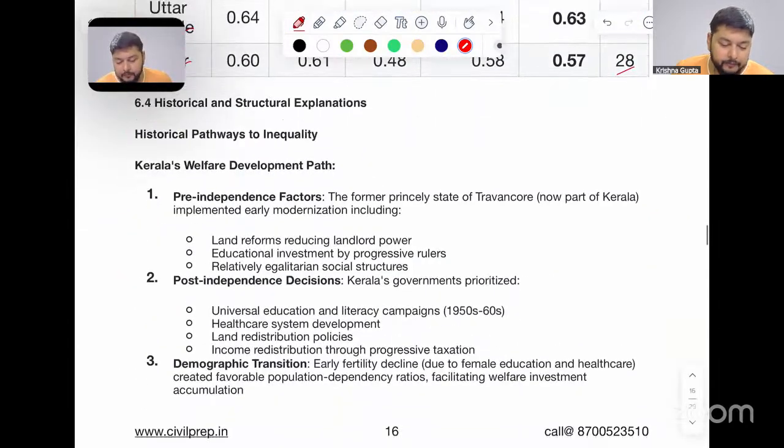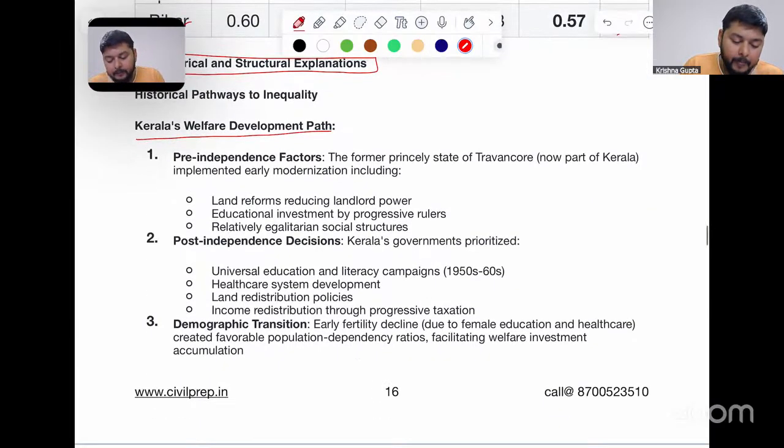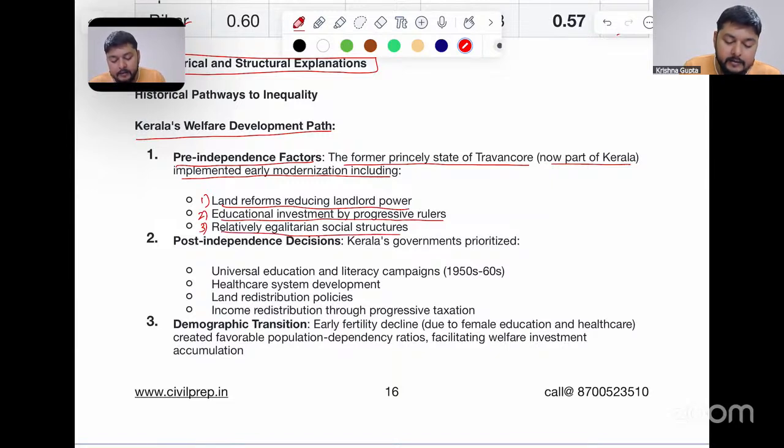Now, moving forward, the historical and structural explanations for the inequalities which we have seen above. Kerala's welfare development path: there are certain pre-independence factors. The former princely state of Travancore, now part of Kerala, implemented early modernization, including number one, land reforms reducing landlord power; number two, educational investment by progressive rulers; number three, relatively egalitarian social structures. This was seen as the basic tenets of the development of Kerala.